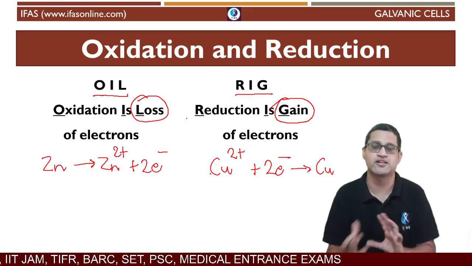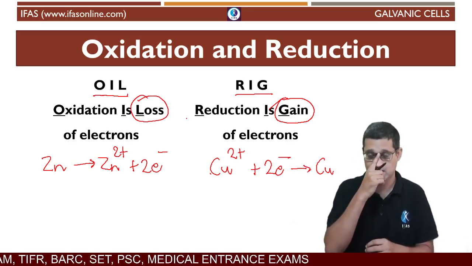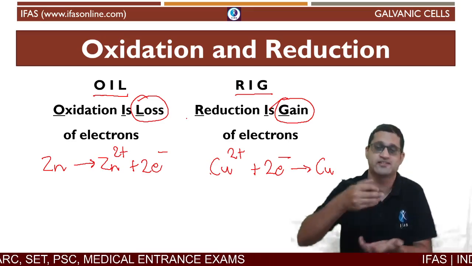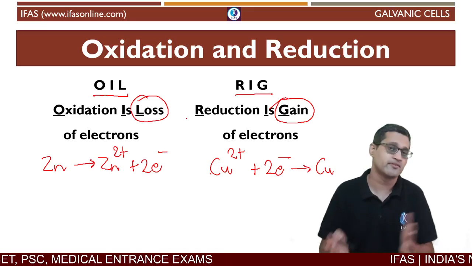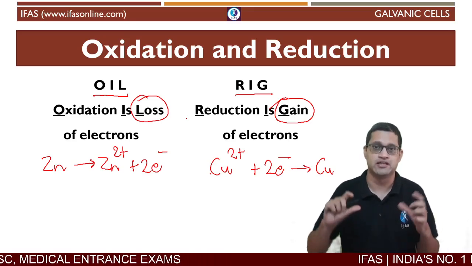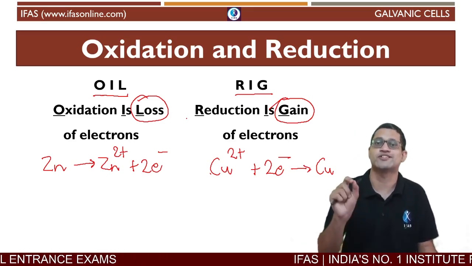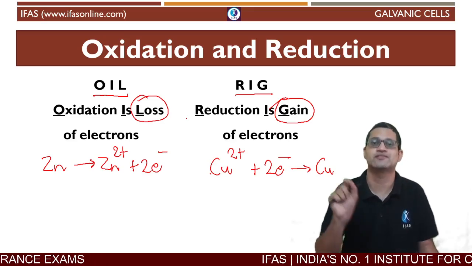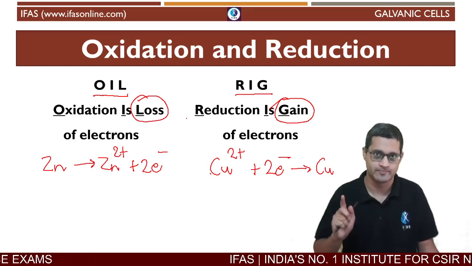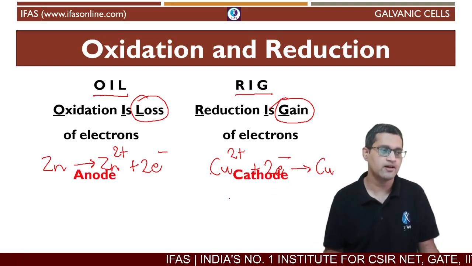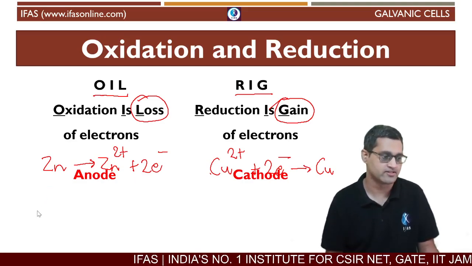We have seen the oxidation reduction definitions based on which one can provide hydrogen atoms, which one can accept hydrogen atoms. But this is a very different kind of definition. This is an electrochemical definition of oxidation and reduction. Oxidation is loss, reduction is gain. OIL RIG. Now let's see how we can use these definitions in order to understand these reactions.